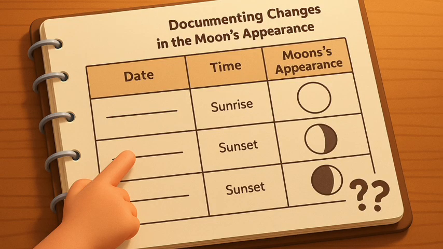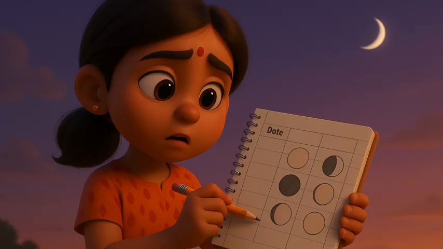Table 11.1: Documenting changes in the moon's appearance. Analyze the data recorded by you in Table 11.1. Did the moon appear different each day? Was the moon visible on all days? Did the moon appear at the same position in the sky as on the previous day?